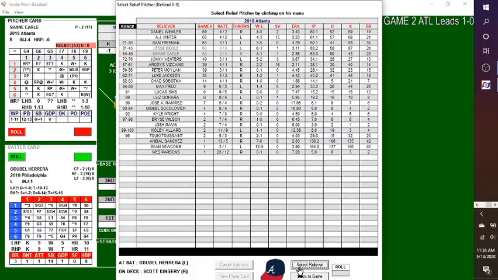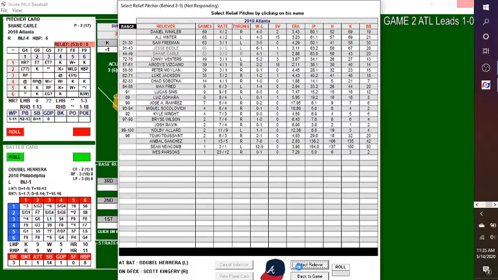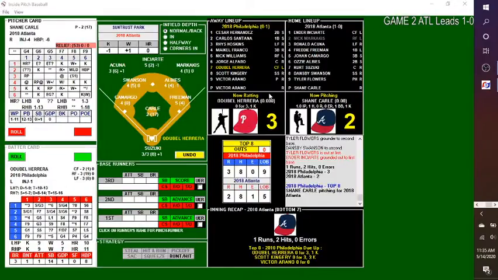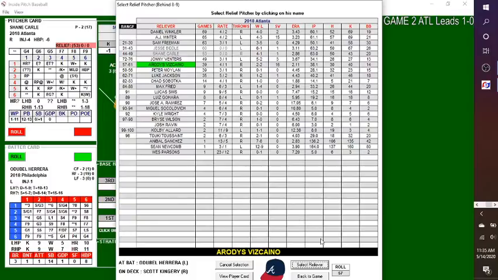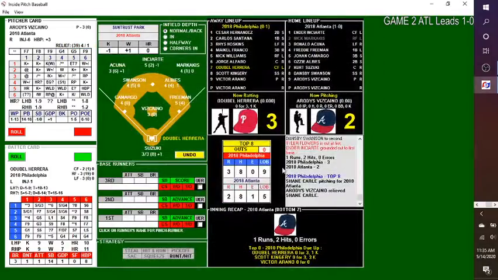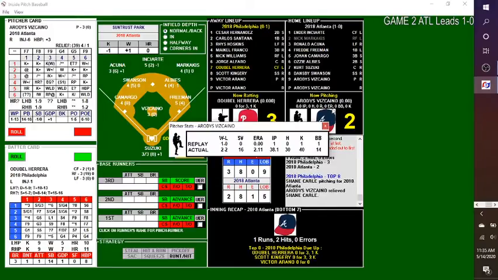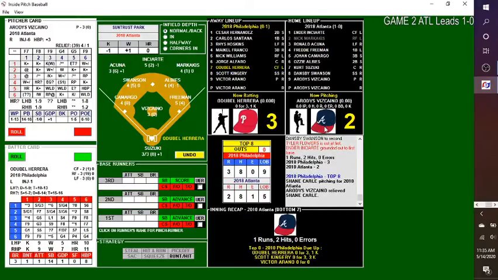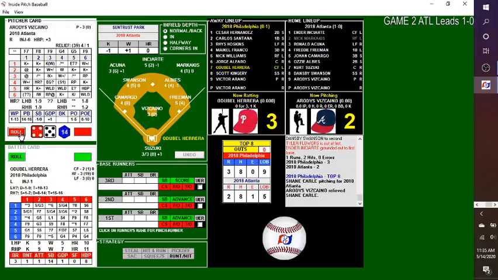New pitcher coming up for Atlanta. It is taking its time. Aradis Vizcaino. I believe he is the winner from yesterday. Yes, he won game 1. And now with a chance to do it again. 1 run on 2 hits, no errors for Atlanta. Herrera, Kingery, and Arano. Well, the pitcher's spot due up for Philadelphia in the top of the 8th. Vizcaino would love to keep his record intact.